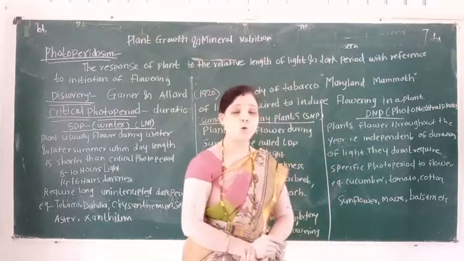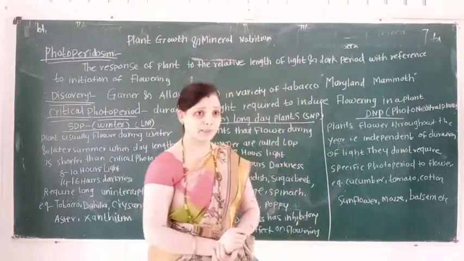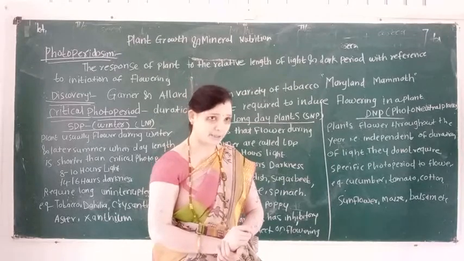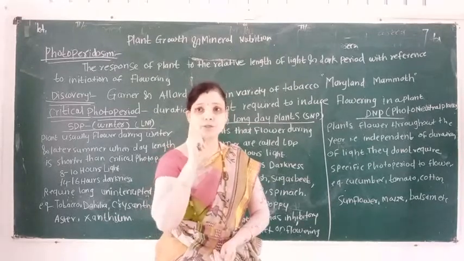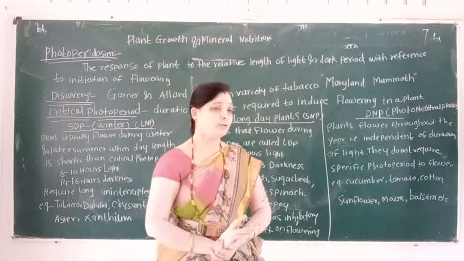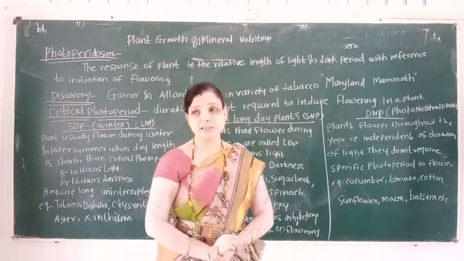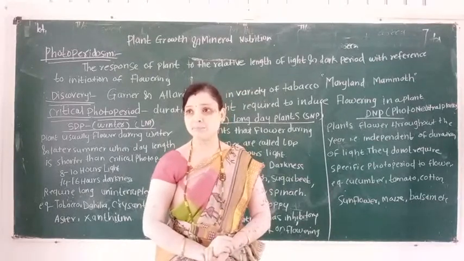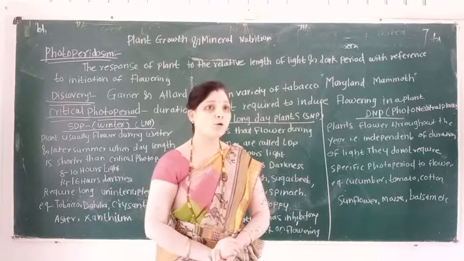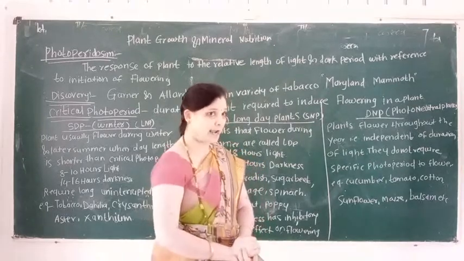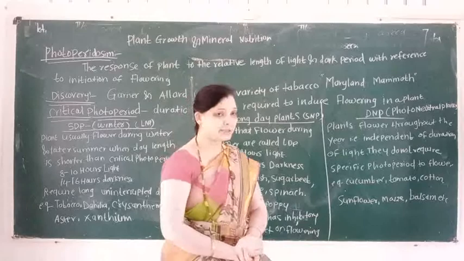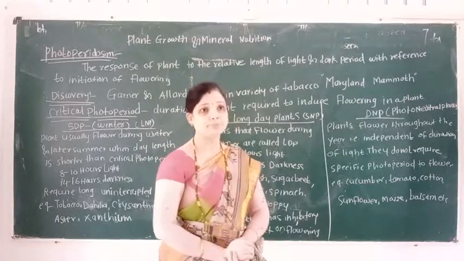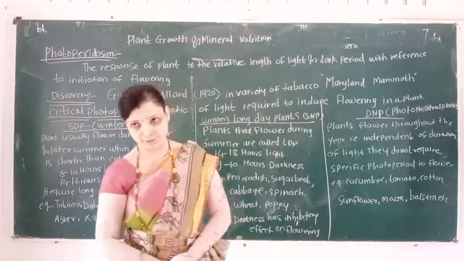What is the long form of SDP? SDP is short day plant. LDP means long day plant, and DNP means day neutral plant.